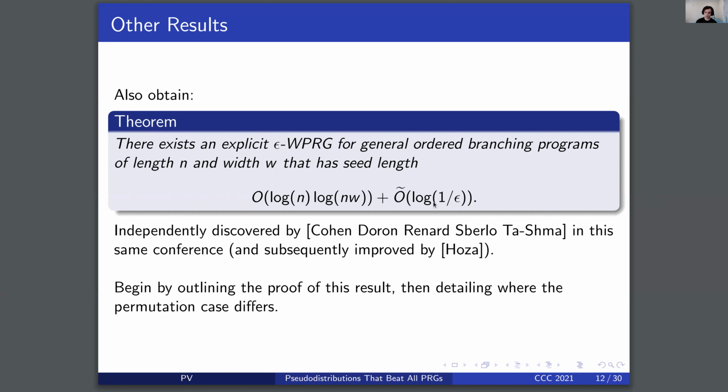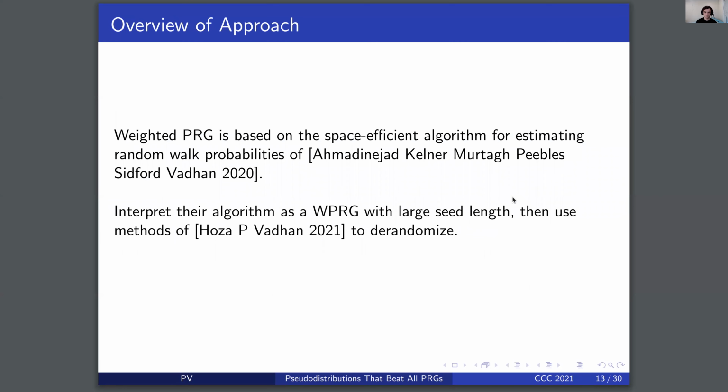We're going to begin by outlining the proof of this result, then detailing where the permutation case differs. At a high level, our weighted PRG is based on interpreting the space-efficient algorithm for estimating random walk probabilities of Ahmadinejad, Kelner, Murtagh, Peebles, Sidford, and Vadhan as a weighted PRG with large seed length. We then use methods of Hoza, Pyne, and Vadhan to derandomize.